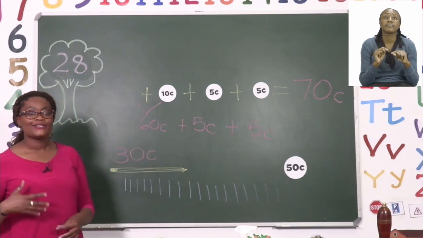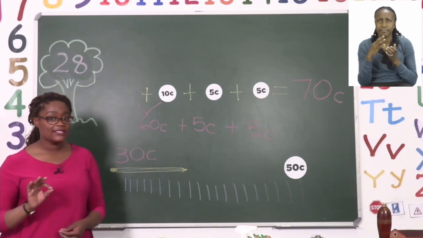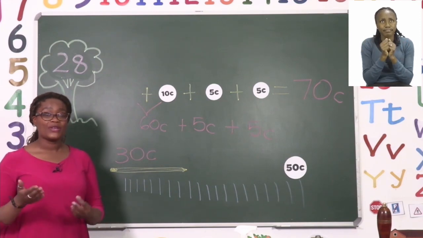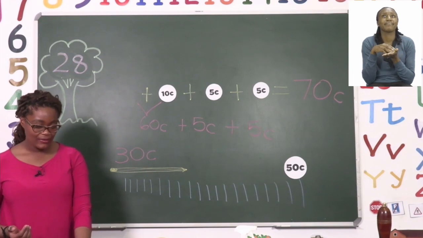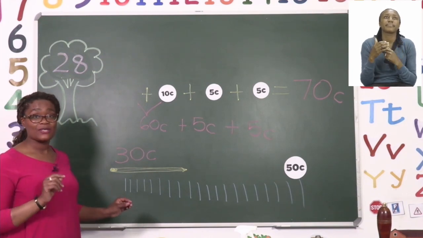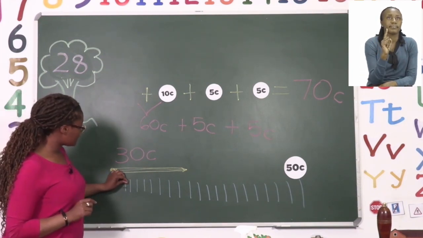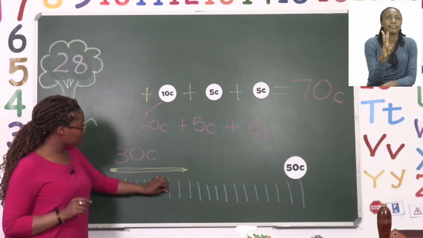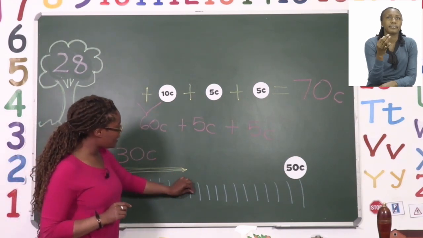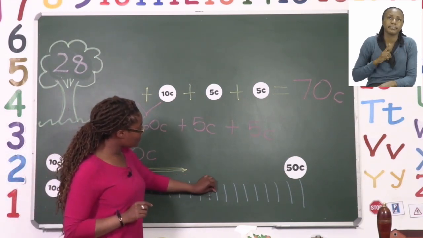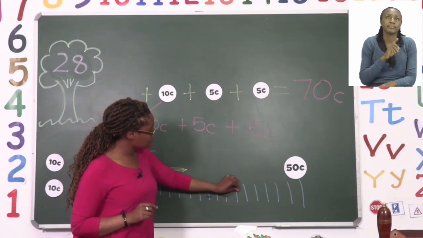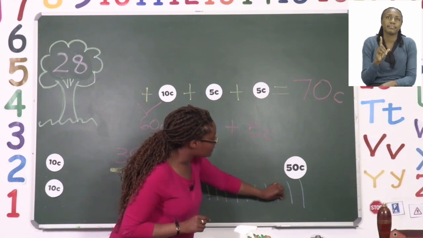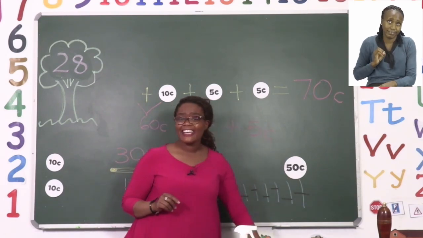Now all that's left is to calculate our change. What we're going to do is count all these sticks, and the number that we have, that's how much we know we are going to get back. So let's cross them out and count as we go. 1, 2, 3, 4, 5, 6, 7, 8, 9, 10, 11, 12, 13, 14, 15, 16, 17, 18, 19, 20.